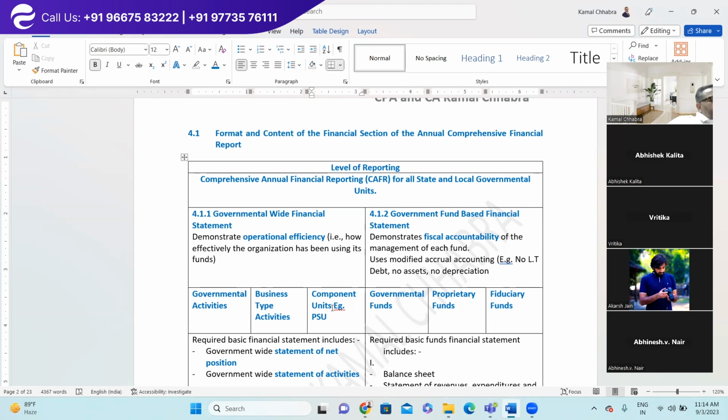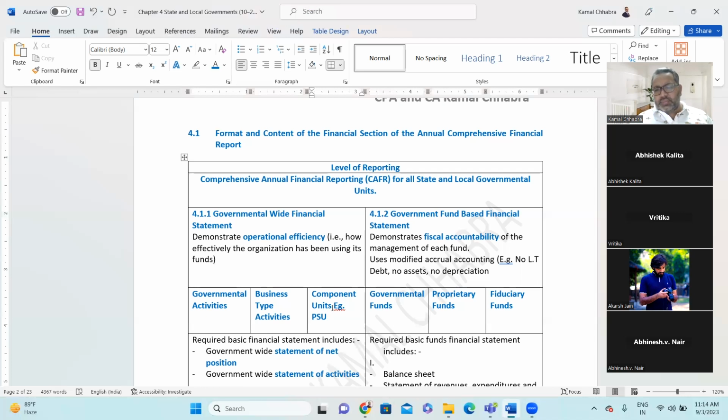Let's assume you are running a state government. What will the governmental activity be? One key thing is maintaining law and order, right? Yes, that's a primary work for any government. Second is maintaining administration. And third is infrastructure growth. So those are governmental activities.